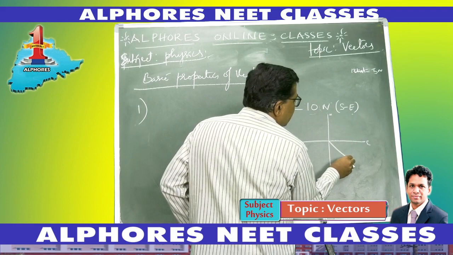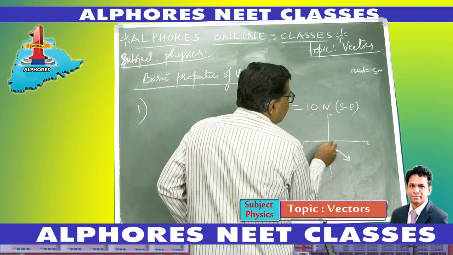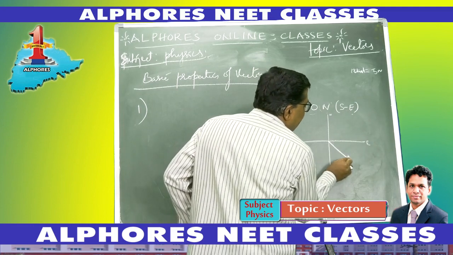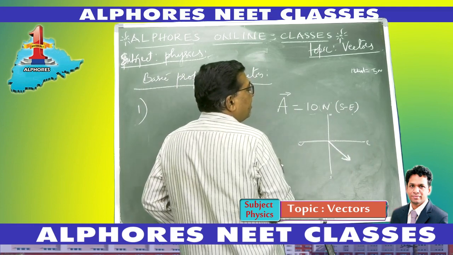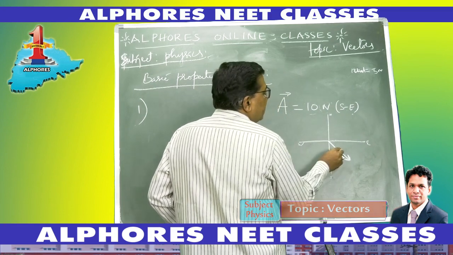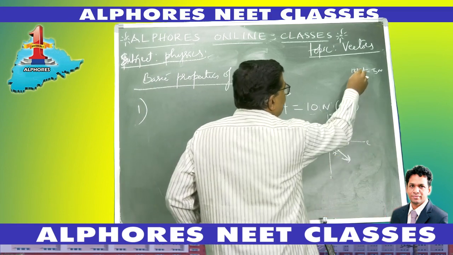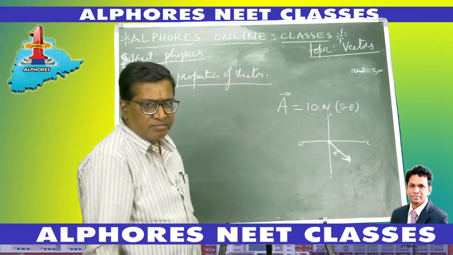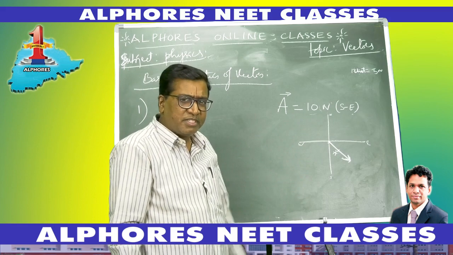I draw a 2 centimeter, 2 unit line like this, southeast, equally inclined to south and east, and the magnitude of this vector A bar is 2 units. Each unit is 5, so it's 2 units like this. This is the way I represent the vector.